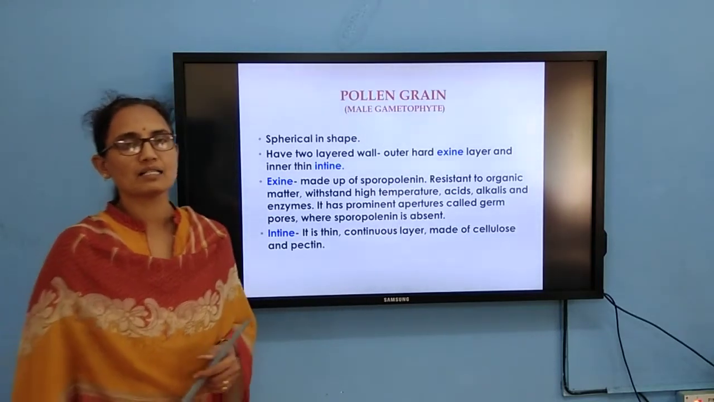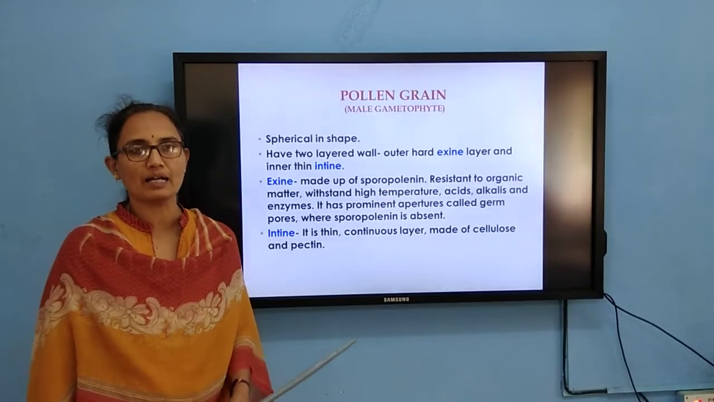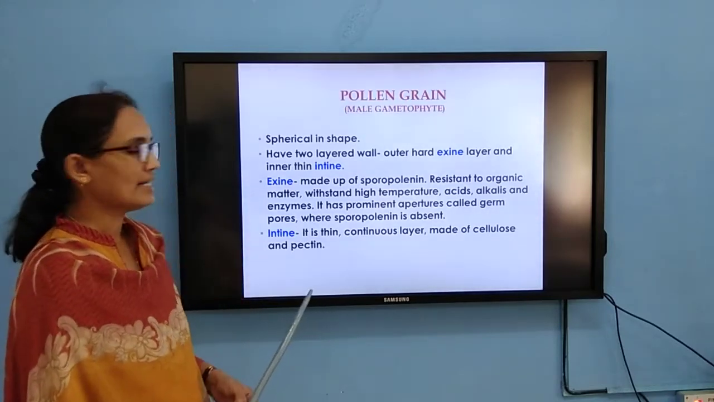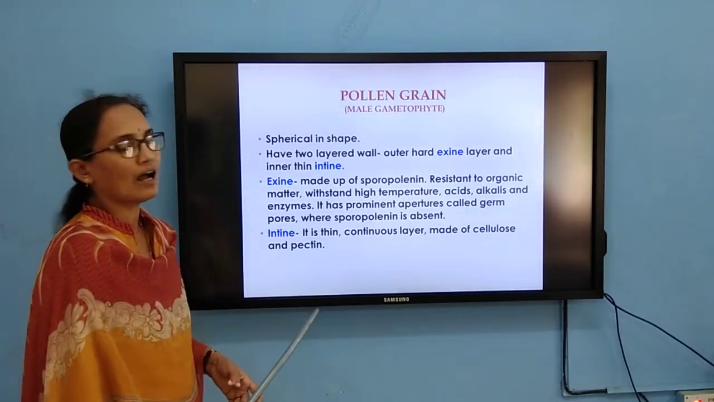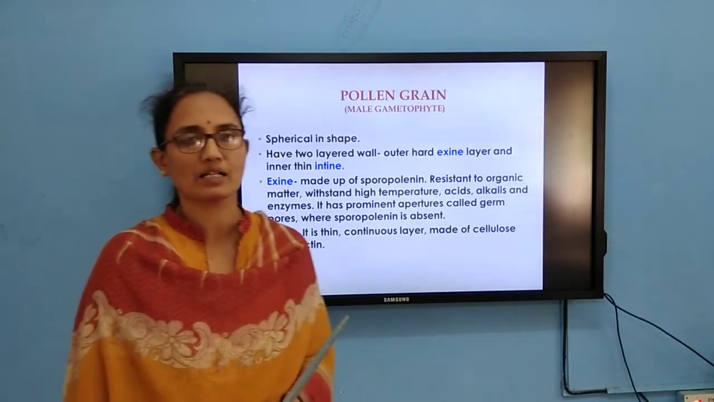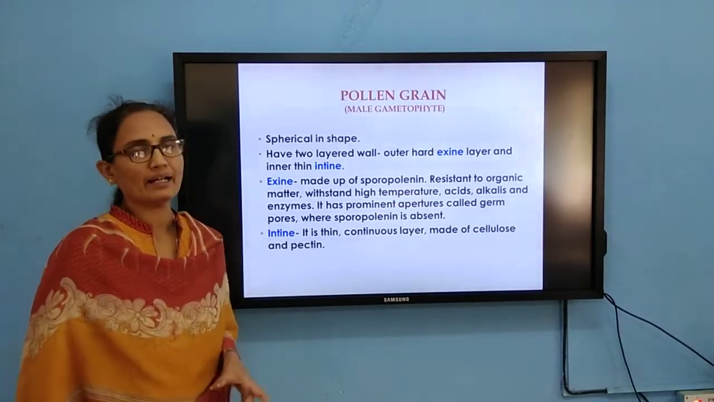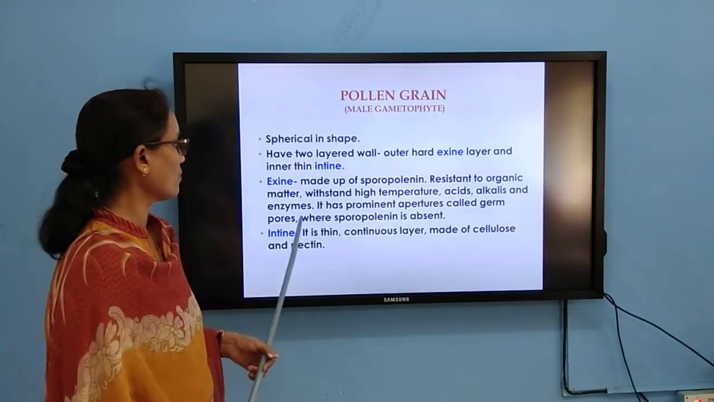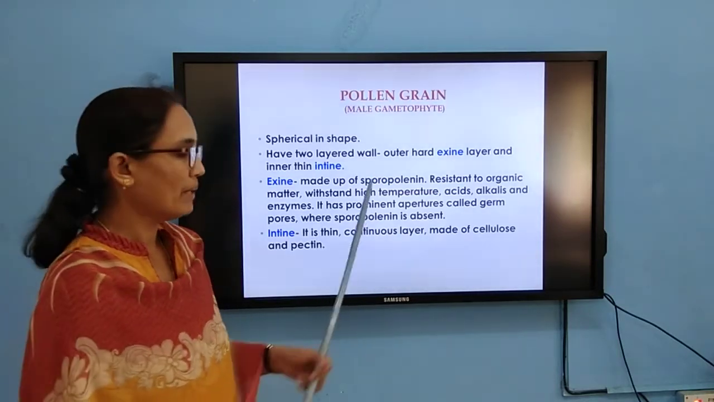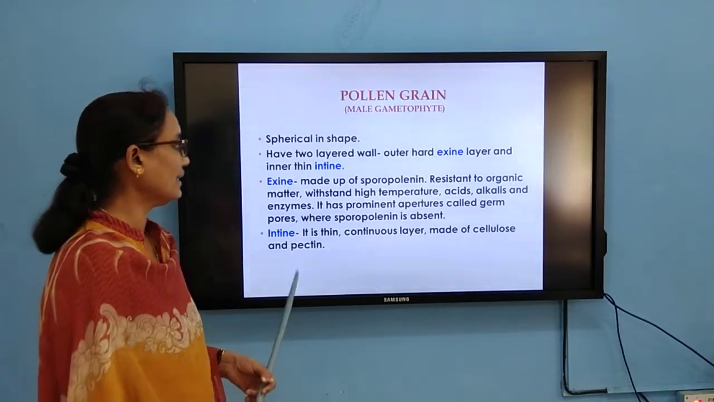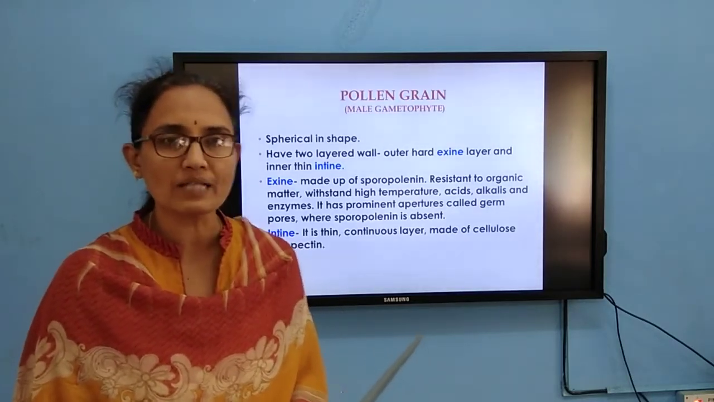So, why are pollen grains considered living fossils? The reason is that the exine is made up of a substance called sporopollenin, and it is resistant to organic acids, alkalis, high temperature, enzymes, etc. So, these pollen grains are considered living fossils. If you observe carefully, minute pores called germ pores are present where sporopollenin is absent. Below this exine, you can find the intine, which is a continuous layer. It consists of the substances cellulose and pectin.